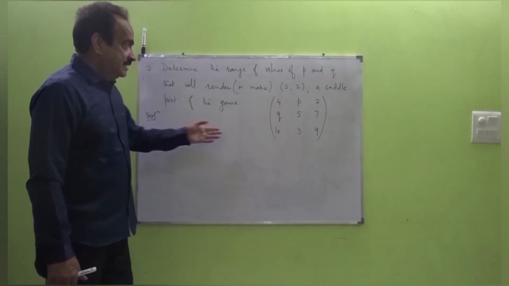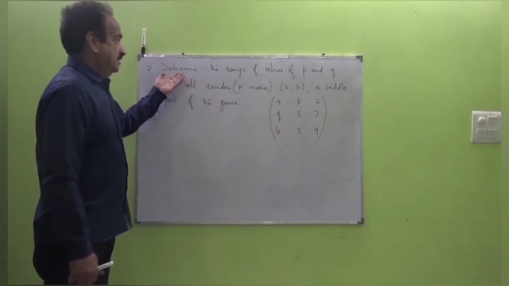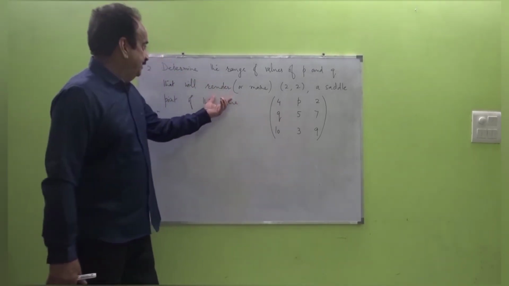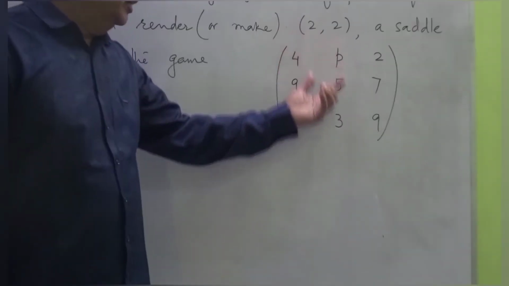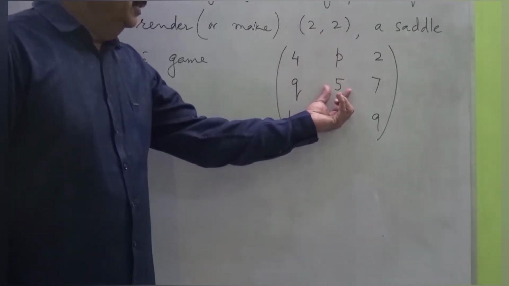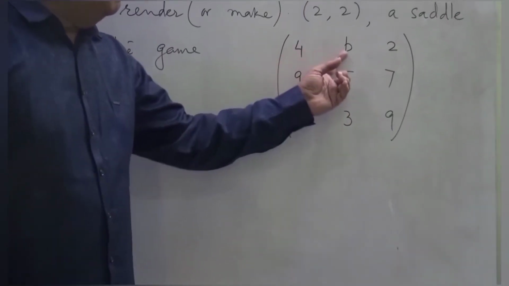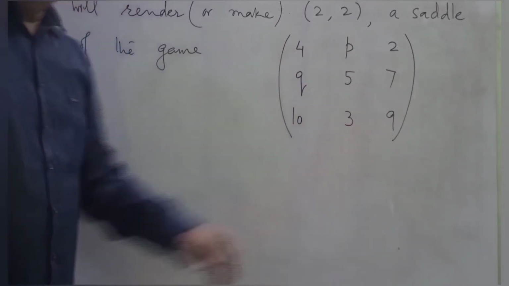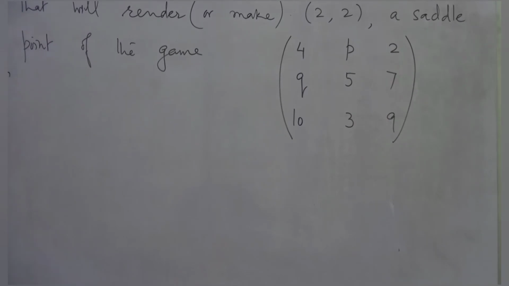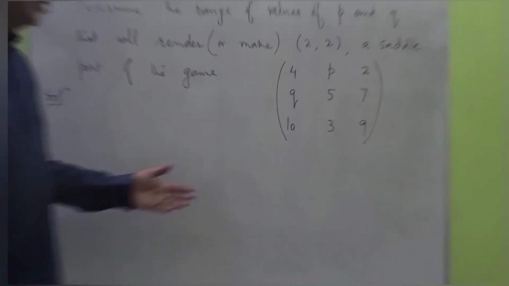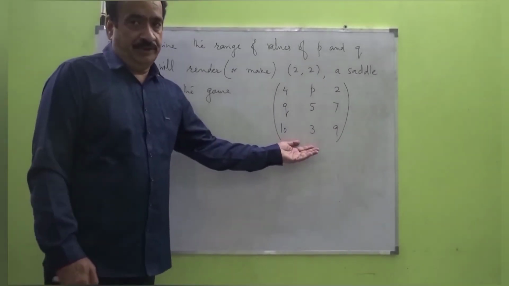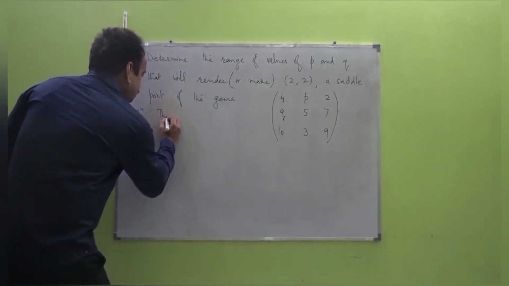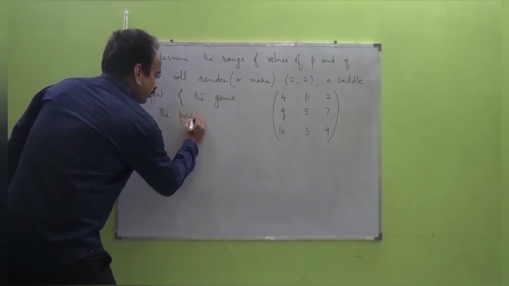Before concluding, let's discuss this problem over here. It determines the range of values of P and Q which will render 2, 2 a saddle point of the game. 4, P, 2, Q, 5, 7, 10, 3, 9. In order to solve this one, we should make use of the definition of the saddle point only.